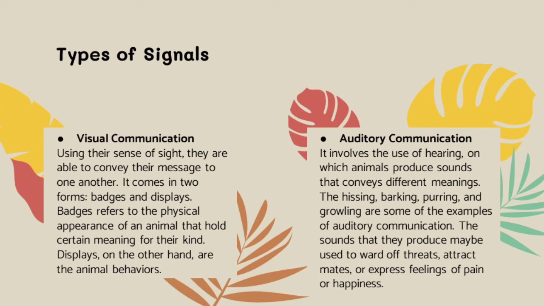Number 2 is the auditory communication. It involves the use of hearing, in which animals produce sounds that convey different meanings. The hissing, barking, purring, and growling are some of the examples of auditory communication. The sounds that they produce may be used to ward off threats, attract mates, or express feelings of pain or happiness. For example, a dog barks when approached by a stranger.